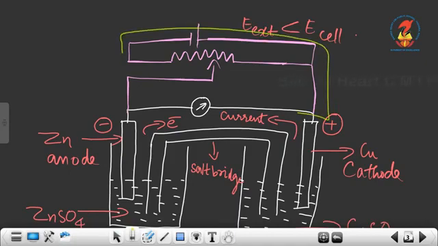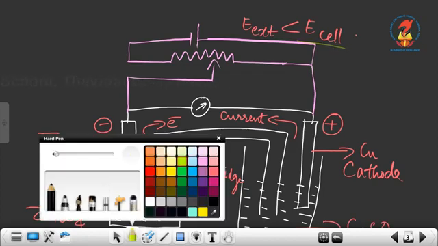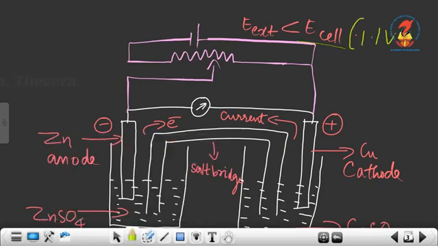Now you can see the reaction will continue as such, or this cell will continue to work as an electrochemical cell, as long as E external becomes less than E cell. That is, external potential becomes less than the cell potential. The cell potential of a Daniell cell is 1.1 volt.